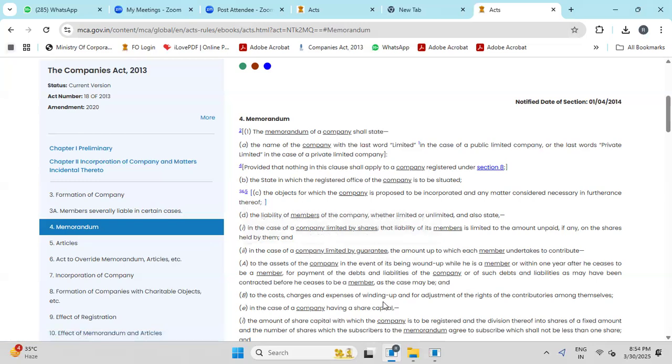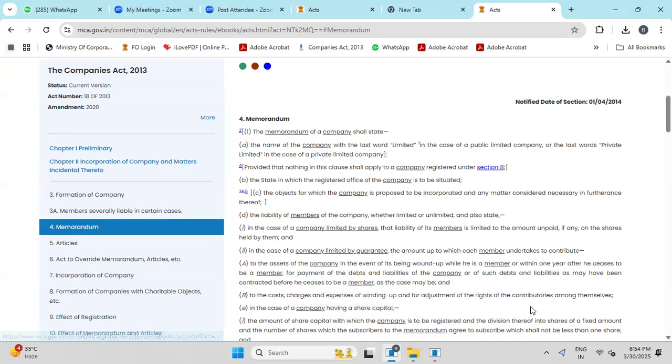So this explanation is in case of a company limited by guarantee. And they are liable to the cost, charges and expenses of winding up and for adjustment of the rights of the contributories among themselves. These are all in case the company is wound up. These are all for a company limited by guarantee.